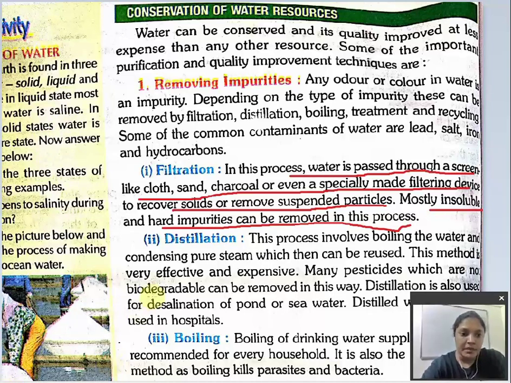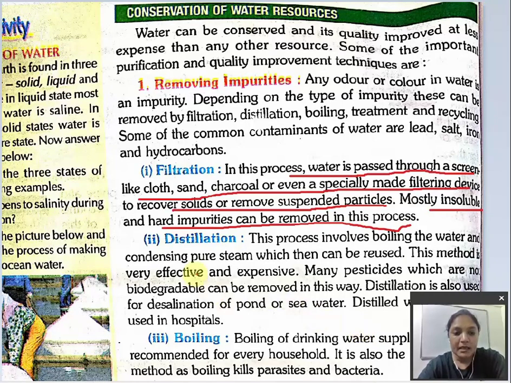Now next comes distillation. Now what is distillation? This process involves boiling the water and condensing pure steam, which then can be reused. This method is very effective and expensive. Many pesticides which are not biodegradable can be removed in this way. Distillation is also used for desalination of pond and sea water. Distilled water is mostly used in hospitals.